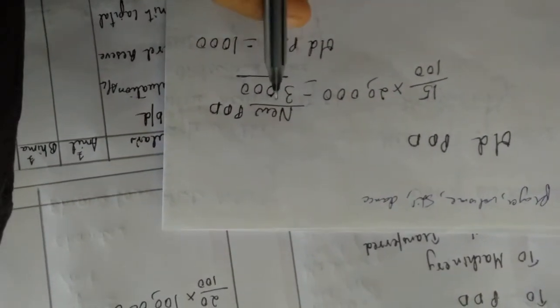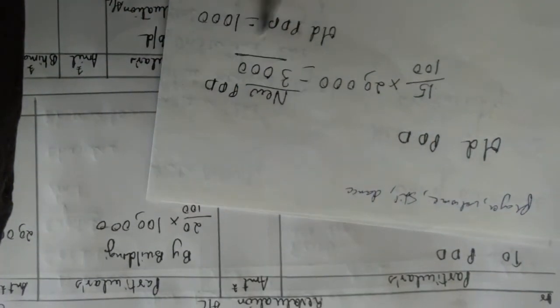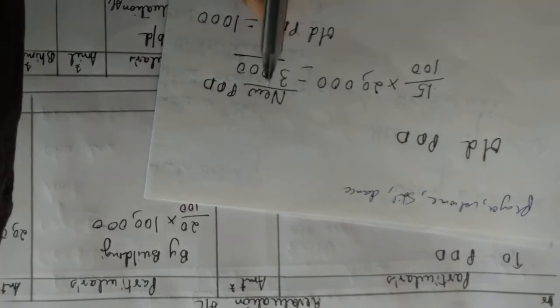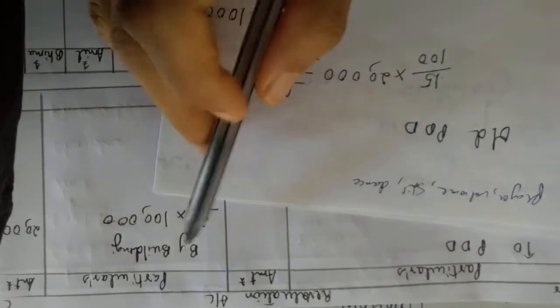Now remember this thing, students. In the admission chapter also I have told you all, when the calculated new PDD is more than the old PDD, you will write it in the debit side of the revaluation account. If the new PDD is less than the old, then you will write it in the credit side.